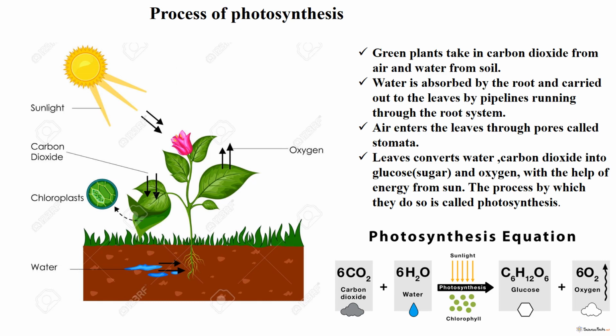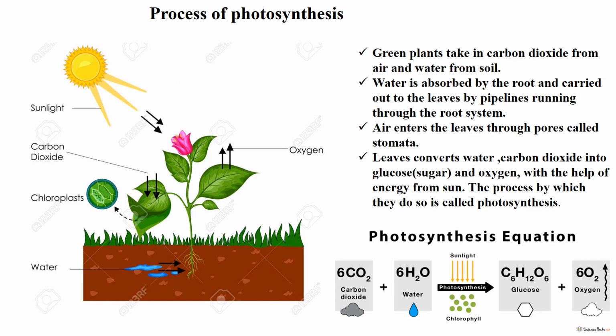These plants absorb atmospheric carbon dioxide and water and convert them into food in the form of glucose or sugar, and oxygen, in the presence of chlorophyll and with the help of energy from the sun in the form of sunlight. This process is called photosynthesis. Below you can see the equation for photosynthesis. Here carbon dioxide and water in leaves are reduced into glucose and oxygen.